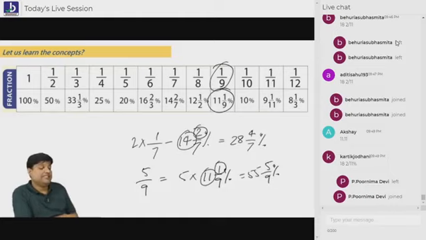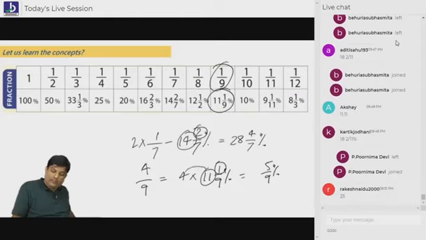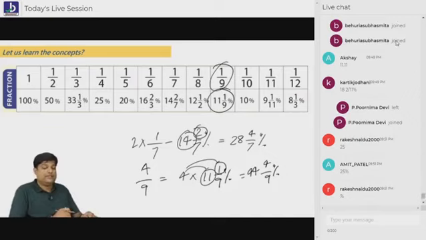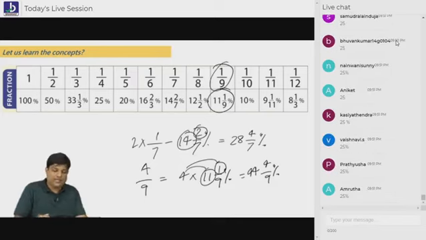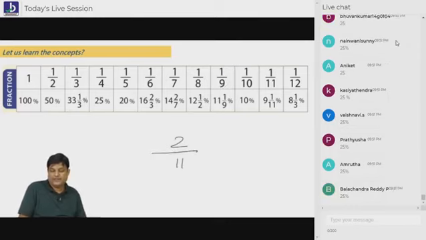Are you understanding, everybody? So whenever somebody asks you 4 by 9, what do you do? Bolo beta, what is that? 44, multiply here also, 4 by 9. Understanding, everybody? I believe that you all people are loving to understand all these things, but I want 2 by 11.